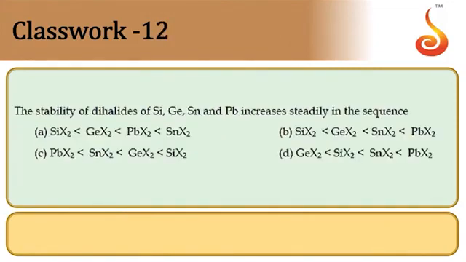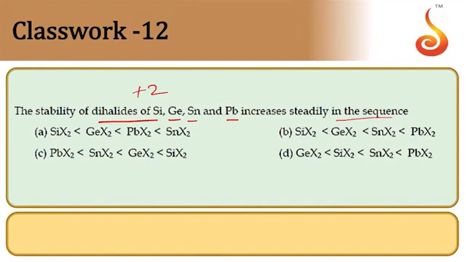Then stability of dihalides of silicon, germanium, tin, lead increases steadily in a sequence of. So means is asking about +2 oxidation state. Stability increases down the group because of inert pair effect.